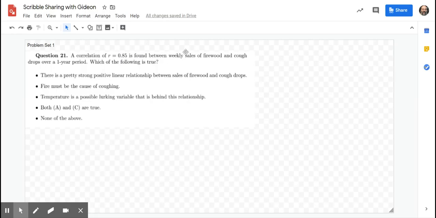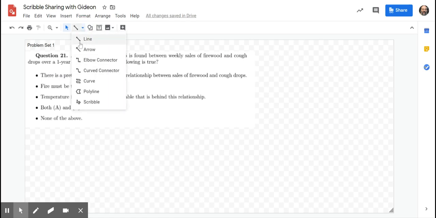So there's a good straight line, positive slope relationship between sales of firewood and sales of cough drops. So that's what I feel from looking at the numbers. The number says strong, positive linear relationship.